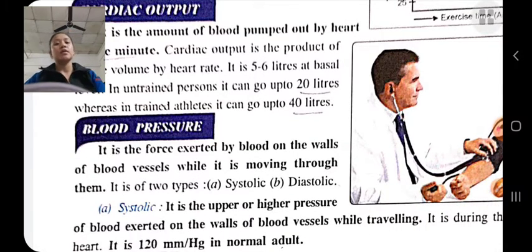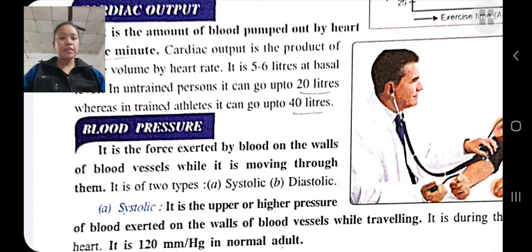Blood pressure is the pressure on the wall of the blood vessel. Okay, blood pressure is the force exerted by the blood on the wall of the blood vessel while it is moving through it. There are two types of blood pressure: systolic blood pressure and diastolic blood pressure.